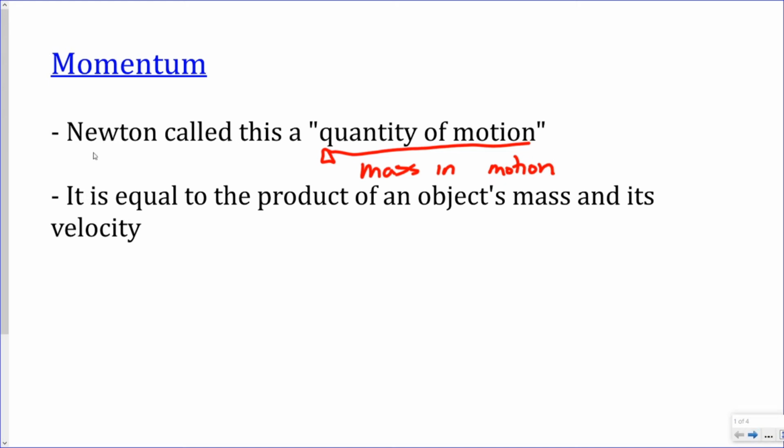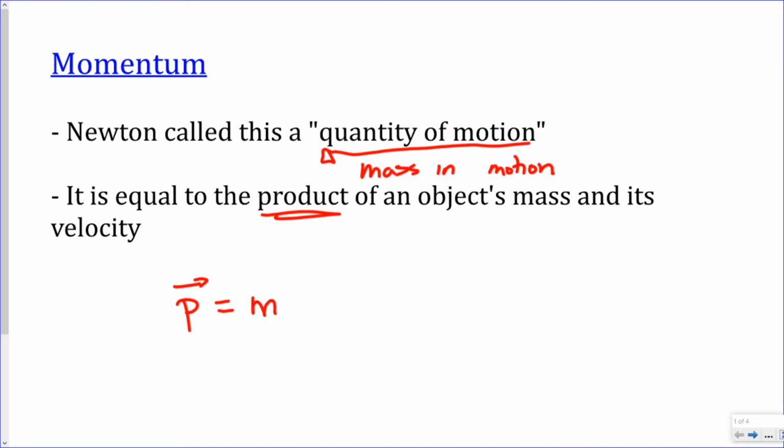And momentum is equal to the product of an object's mass and its velocity. Product just means multiply. So when we want to write momentum, we use the letter P, and it's a vector.